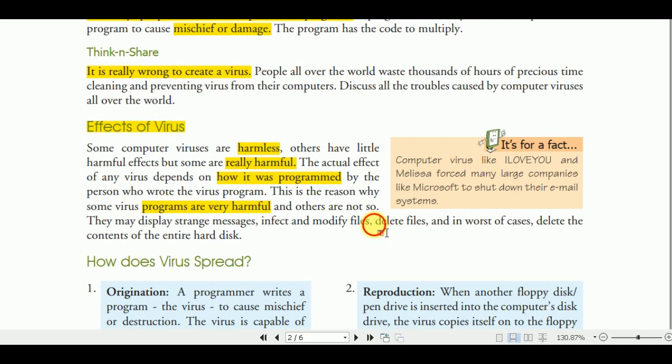The viruses can delete your files. The viruses can also, in most cases, delete the content of the entire hard disk. The virus has the ability to delete your entire data that is stored on the hard disk. It depends on the virus coding program, on how the virus code is developed.